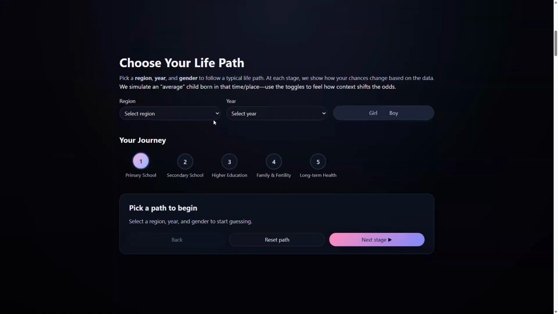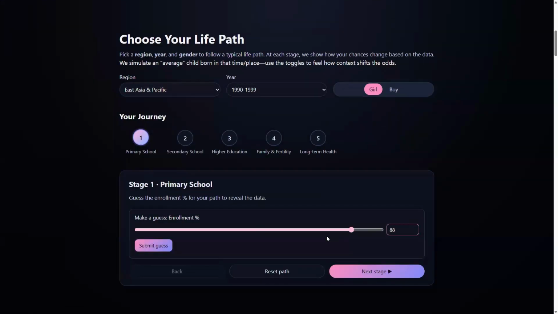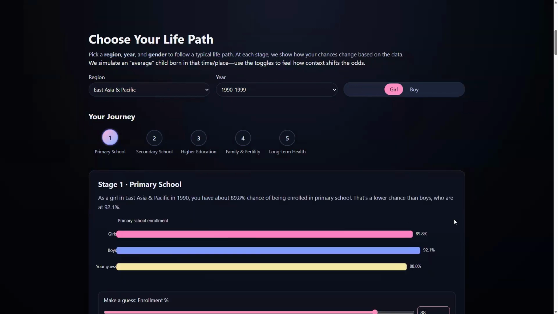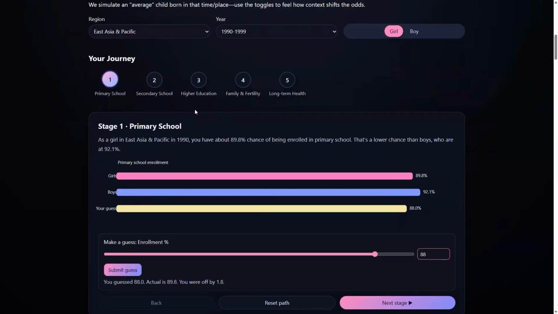First, the user will be prompted to do a gamified life path activity where they'll choose a gender, a decade, and a region, and then they'll be prompted to guess the level of education for that gender. Then they will be shown how their guess measures up to the actual numbers.